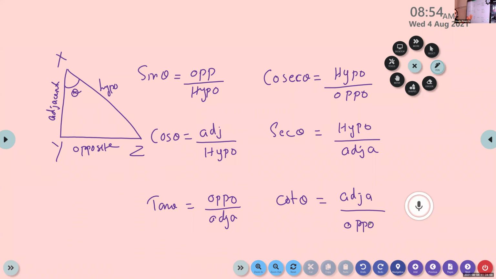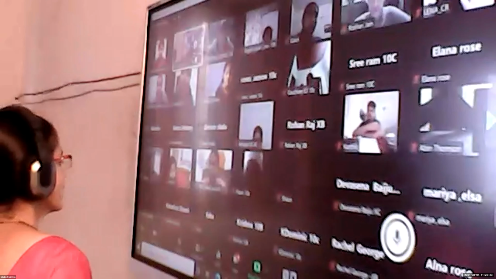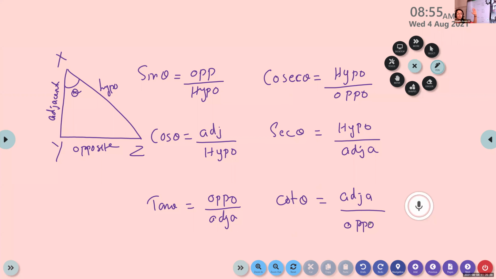See, sine and cosec. All of you look at sine and cosec. Is there any relation between sine and cosec? Reciprocal. In maths, you can't say they are opposite. The term is reciprocal. Okay, you're correct. So sine and cosec are reciprocals, because sine is opposite side by hypotenuse and cosec is hypotenuse by opposite side.